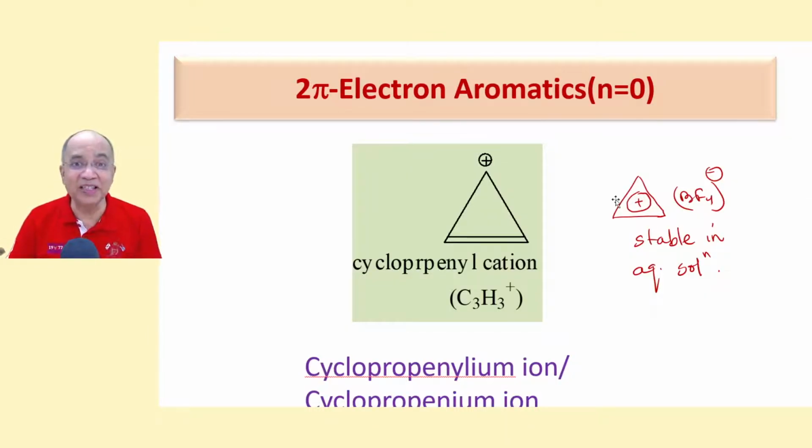Now let us take the example of the smallest, the tiniest aromatic species. It's not a neutral compound. The aromatic species is a carbocation. This is cyclopropenyl cation. We call it cyclopropenylium ion, and it's aromatic. The simplest aromatic species is this, because it has got 2 conjugating pi electrons.